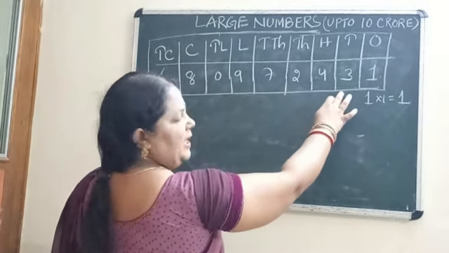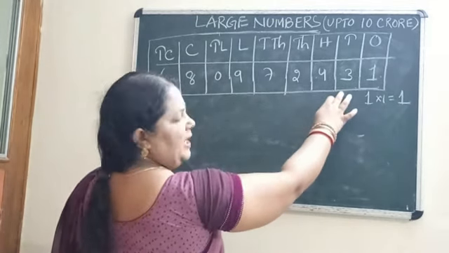So what will you do? 9 into 1 lakh. Do you know how many zeros are there in 1 lakh? There are 5 zeros. 3, 4, 5. So the value you will get is 9 lakh. Clear? Then it is 0.